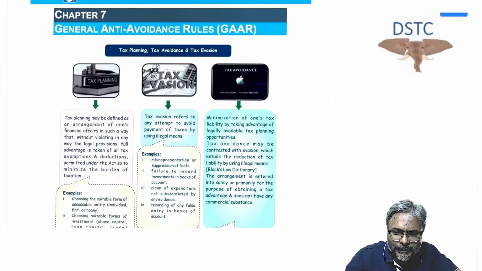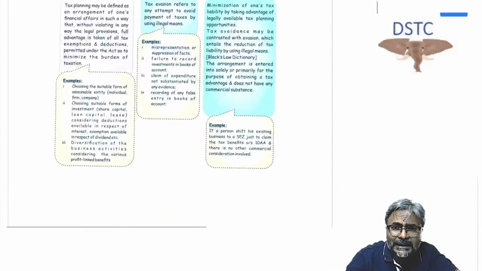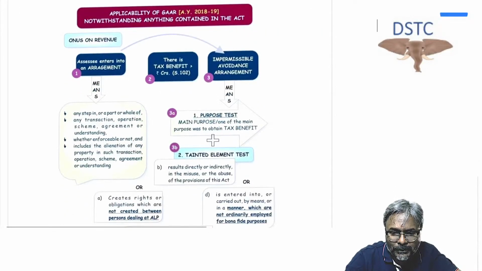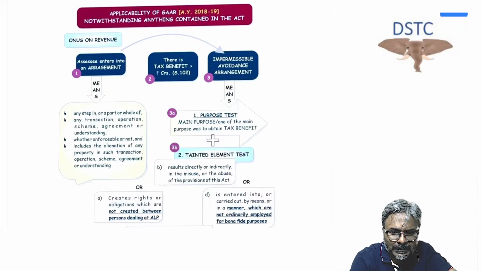So again I'm repeating this particular point: tax planning, tax evasion, and thereafter tax avoidance. And one more thing which I've added for all of you is the case of tax management. Now let's look at this particular part, students, the applicability of the GAR. Now there would be one question, students, be very careful on this one, because students take it very lightly.